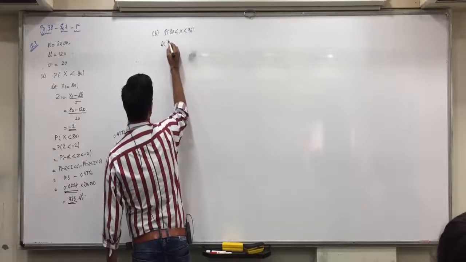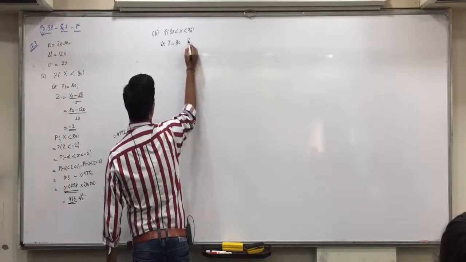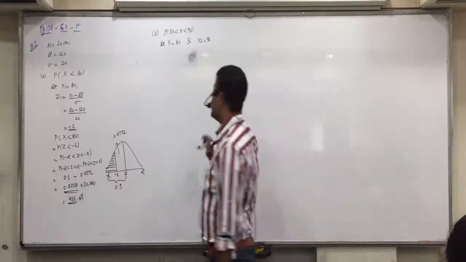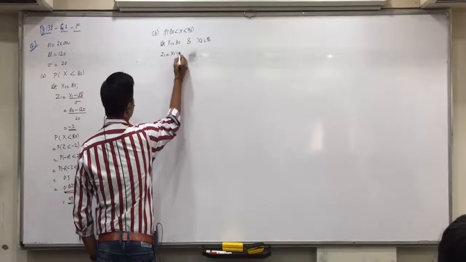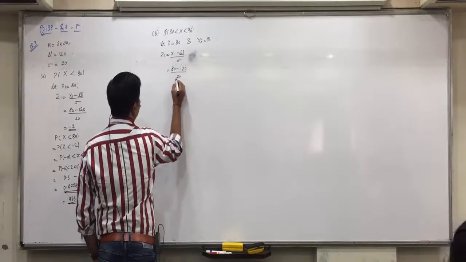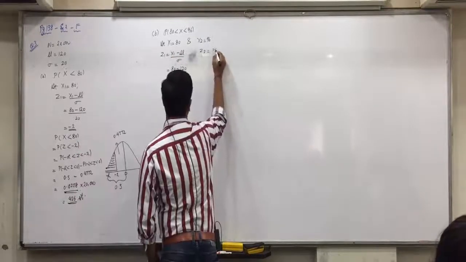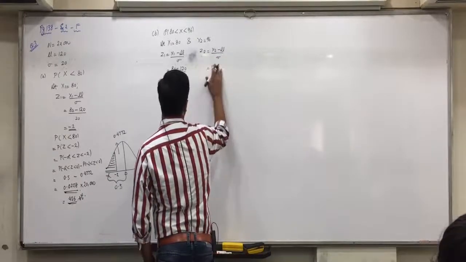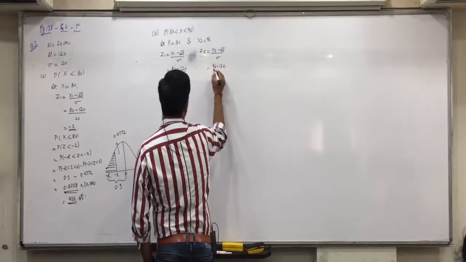Now here, x1 equals 80 and x2 equals 96. So z1 is x1 minus mu upon sigma, 80 minus 120 upon 20, which is minus 2. z2 is x2 minus mu upon sigma, 96 minus 120 upon 20.